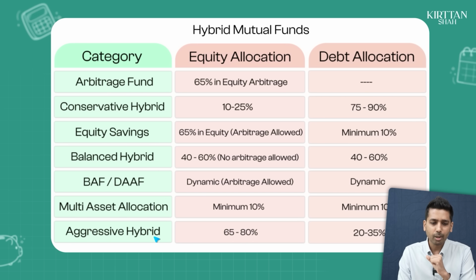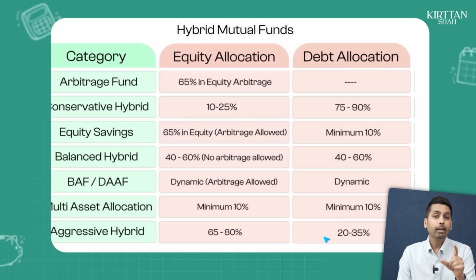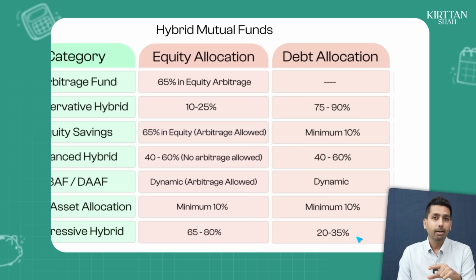And the last is something called the aggressive hybrid. Now, like the name suggests, it's aggressive. 65 to 80% of the money will be invested in equity, and the remaining 20 to 35% will be invested in debt.